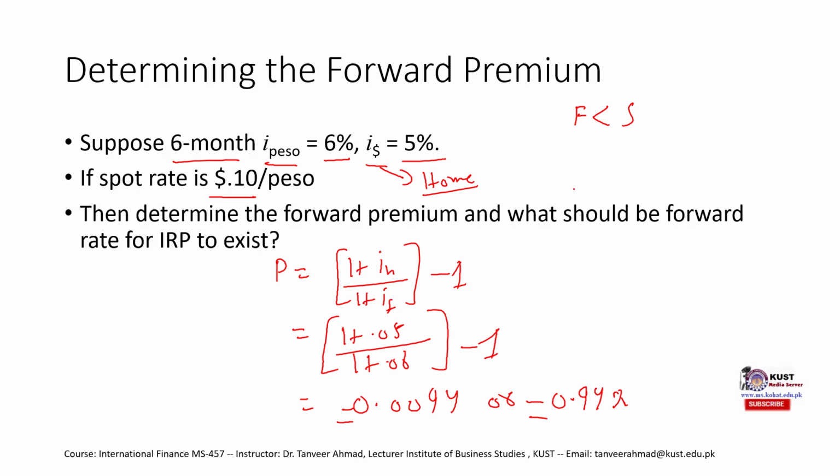Okay, so we have calculated the premium. Now we need to calculate the forward rate, which is equal to the spot rate times 1 plus the premium that we have just calculated.